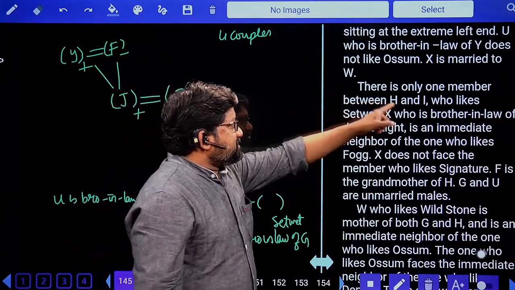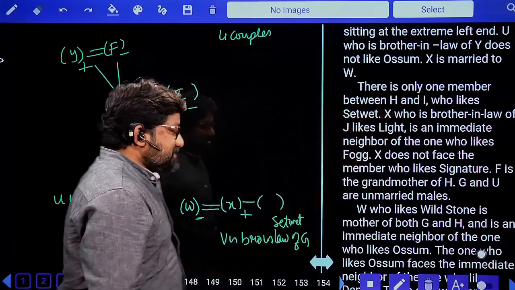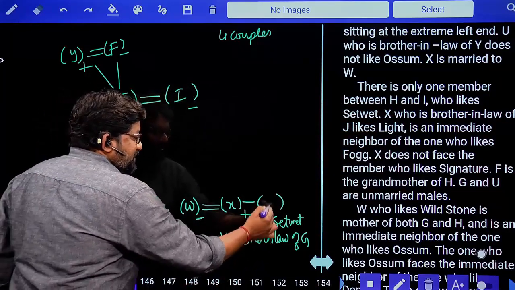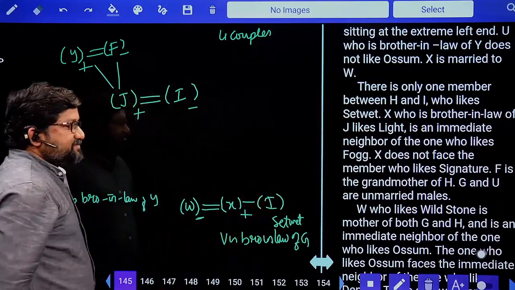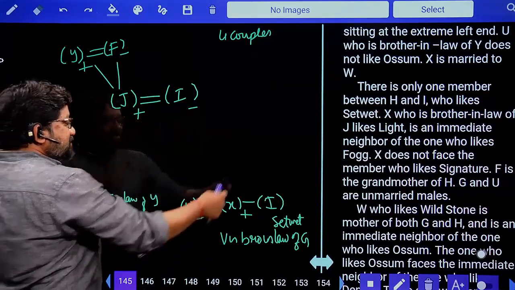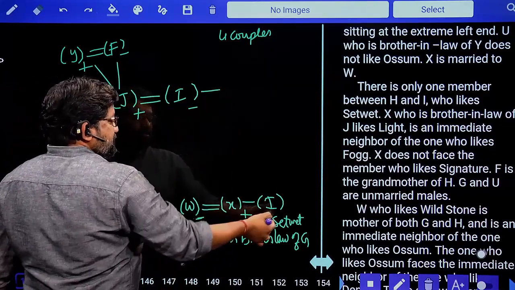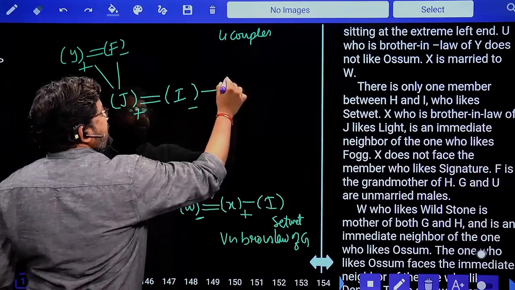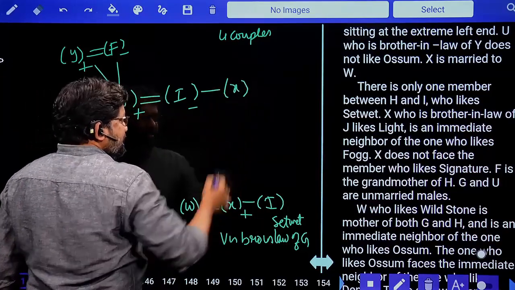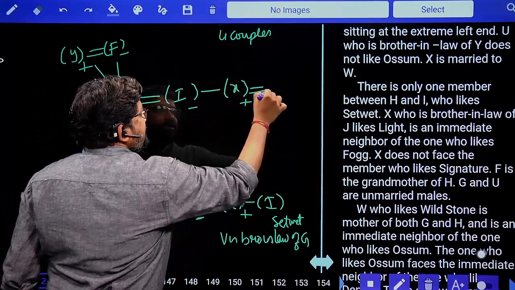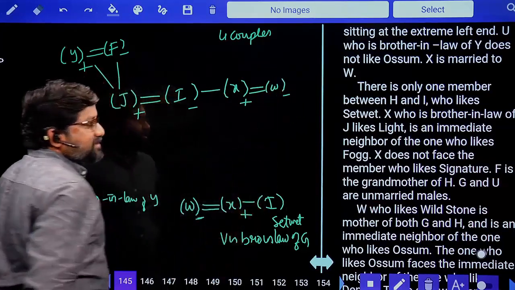There is only one person between H and I who likes set weight. Already we have written set weight here. So this is I who likes set weight. Already we have I here. So I is the sister, so X is the brother of I. I is the sister of X. X is married and he is married to W. W is female. Done? Yes.